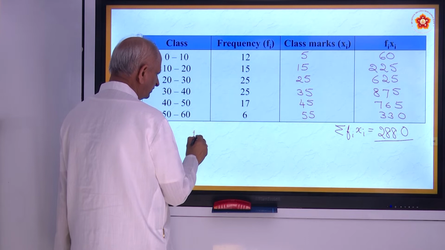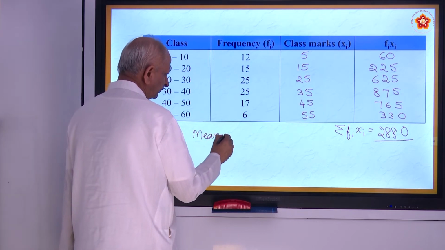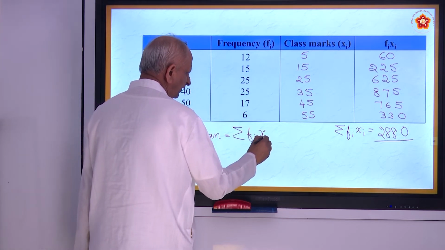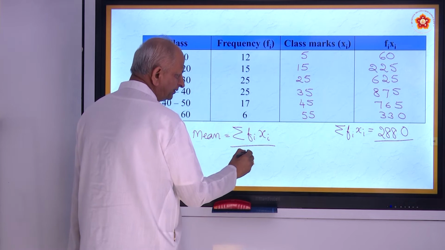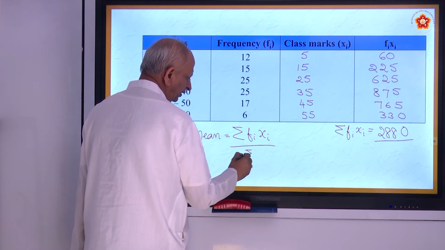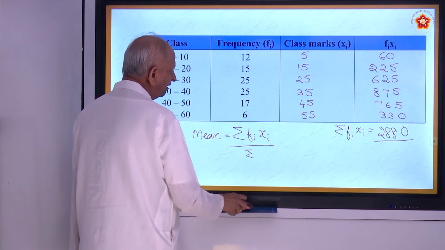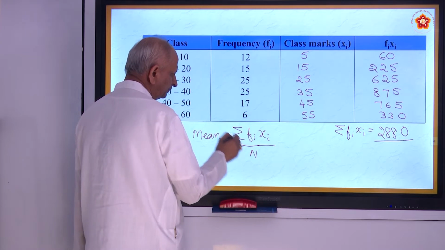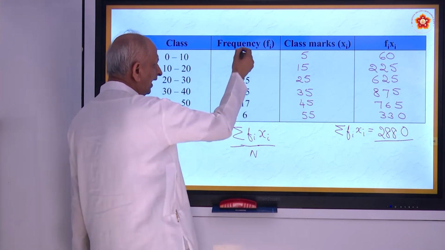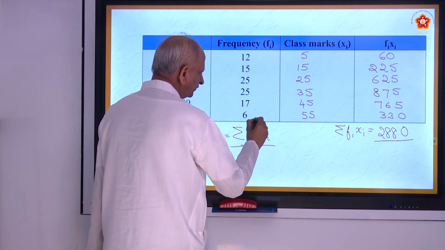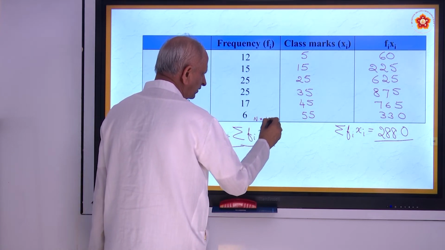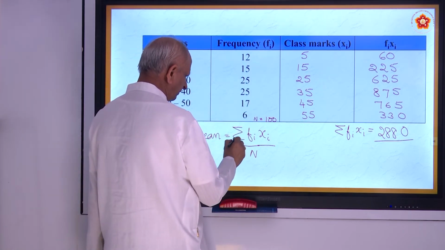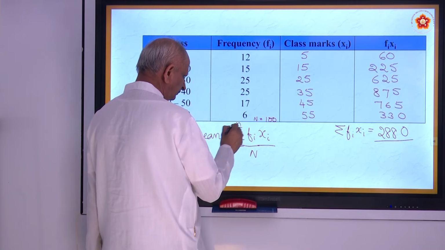So the mean or average is, this is called the direct method, please note, sigma fi into xi by n, or you can also write it as sigma fi. Since these are raw scores, we will write it as n only. N is how much? Add all this, n is equal to 100, adding all fi's, from i equal to 1 to n.